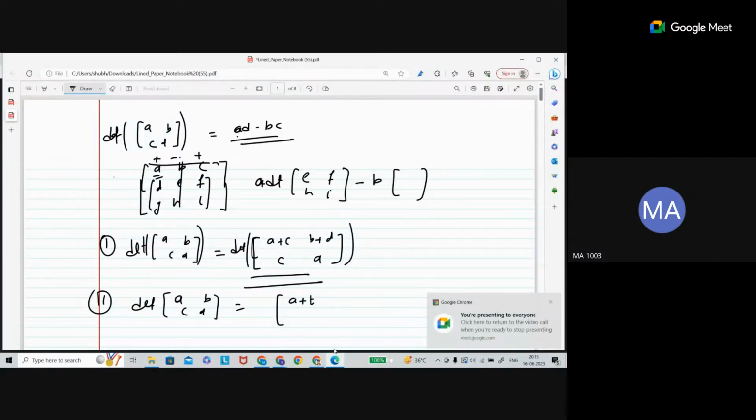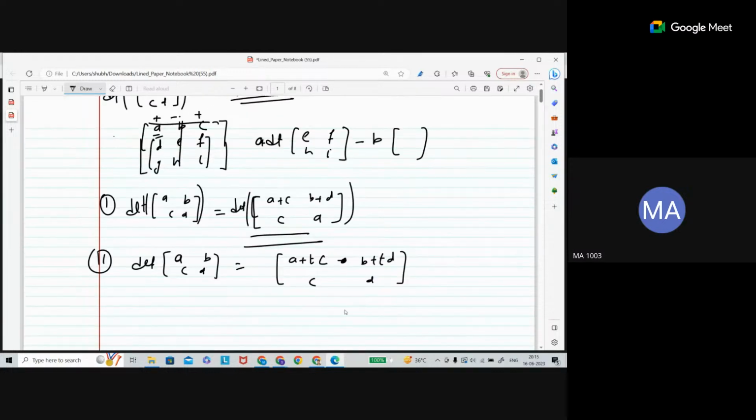So it is a plus t times c, and the other entry is b plus t times d. What will be the determinant of this matrix? It is t times the determinant of the same matrix.